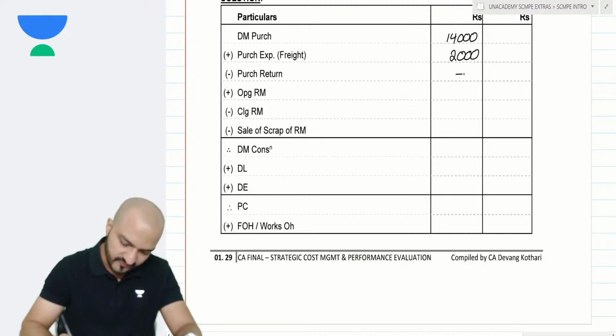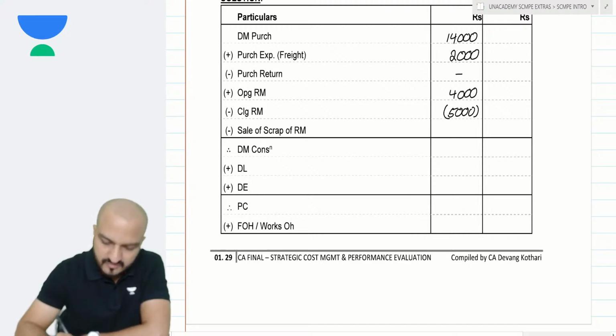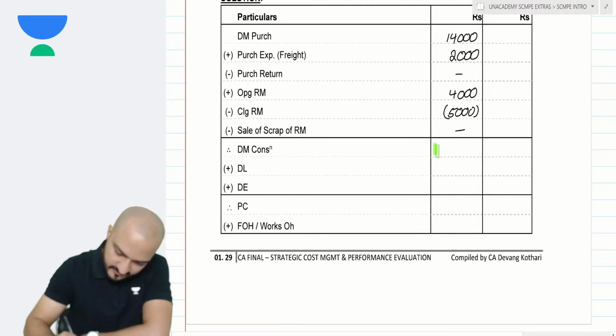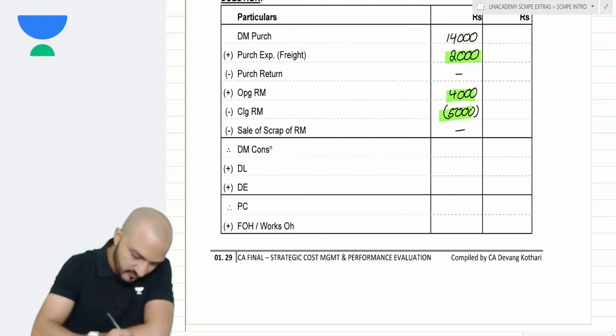Purchase return not given in this question. Opening raw material is 4000. Closing raw material is 5000 minus that. Is there any scrap value on material? Not given. So tell me, what is the net consumption over here? Purchase plus purchase expense 16,000 plus 4,000 is 20,000 minus 5,000 is 15,000.